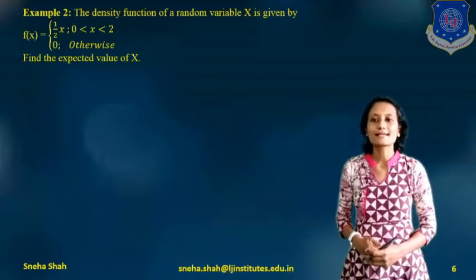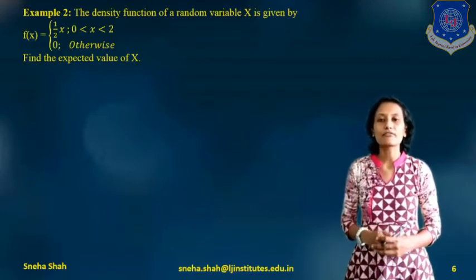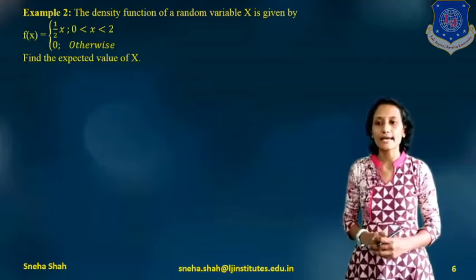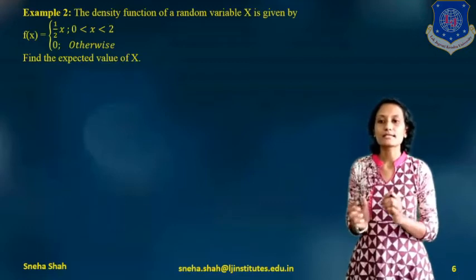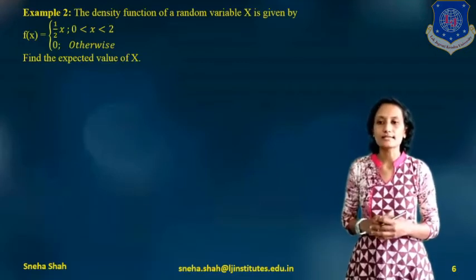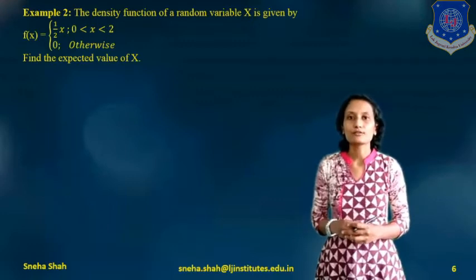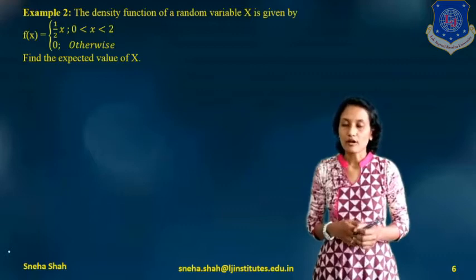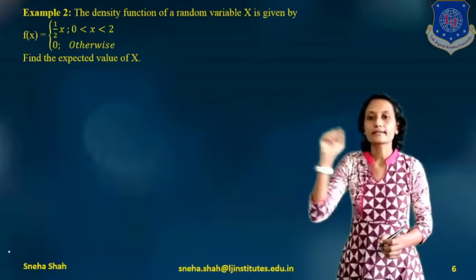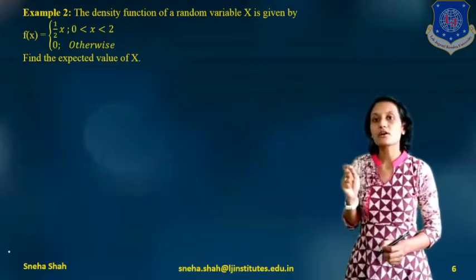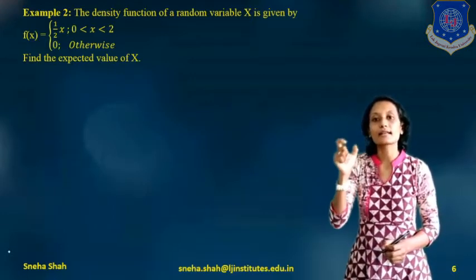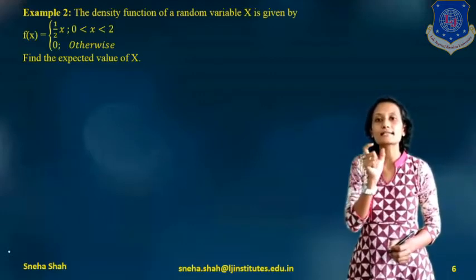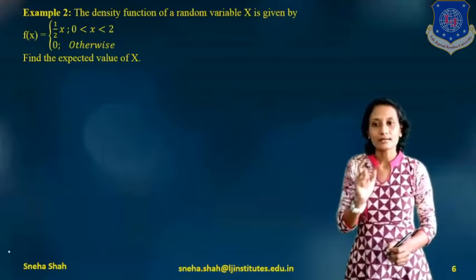Okay, now the next example: the density function of a random variable x is given by f of x equals 1 by 2 x for the value of x between 0 to 2, otherwise its value will be 0. Find the expected value of x. If you want to find the expected value of x, first of all we define whether the given random variable is continuous or discrete. Here you can see that the range of x is given as 0 to 2. It means it will be considered a continuous random variable, right?